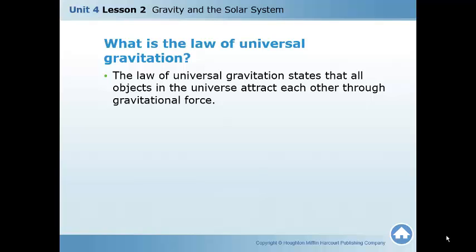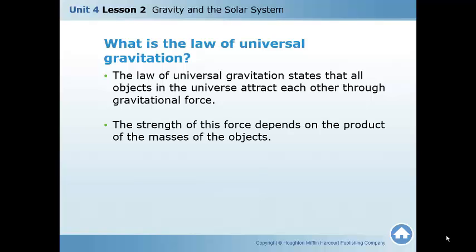something we take for granted today, that all objects attract other objects, but Sir Isaac Newton was the first to discover that. And look, it's a law. That means it can't be broken. It's something in science that always happens.